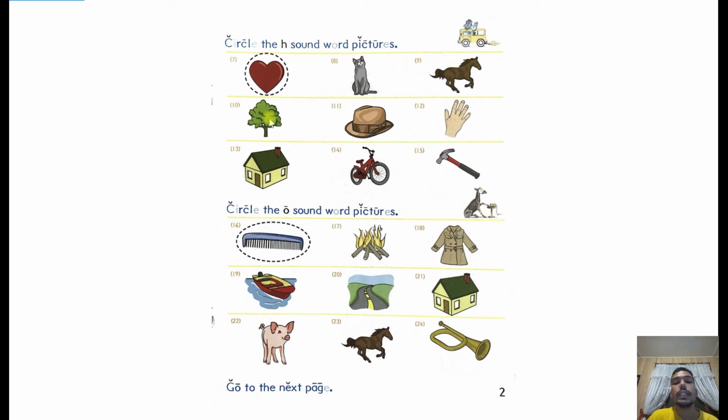Tree, tree. Tree has the sound. Tree. Hat, hat. Hat has the sound. Hat.